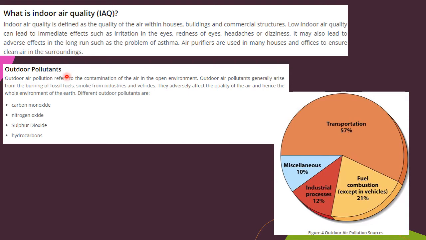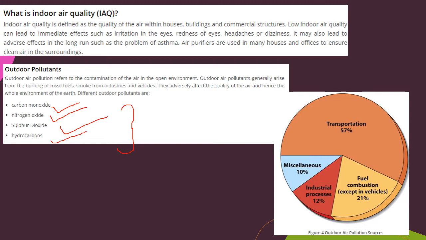So let's talk about outdoor pollutants. Outdoor air pollution refers to the contamination of air, so pollution in the air outside is called outdoor pollutants. Outdoor air pollutants generally arise from the burning of fossil fuels, smoke. So what we were discussing was outdoor pollutants. Examples are carbon monoxide, nitrogen oxide, sulfur dioxide and hydrocarbons. We will be discussing them in detail in our further classes.